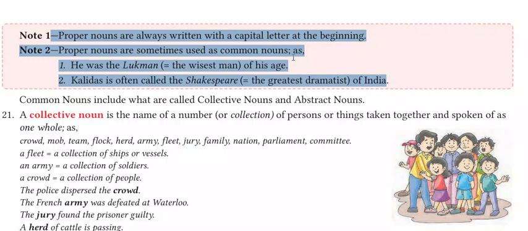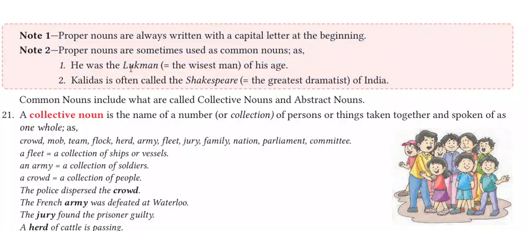Now in which situation can a proper noun be used as a common noun? Here, when we are using metaphors. Now what is a metaphor? Like, he was the Luqman. I am associating a common person with Luqman, the wise man of his age, right? If someone is wise, we say in Urdu, he is a big Luqman, right? So it means that we are making that person Luqman.